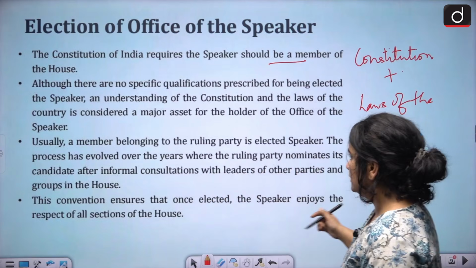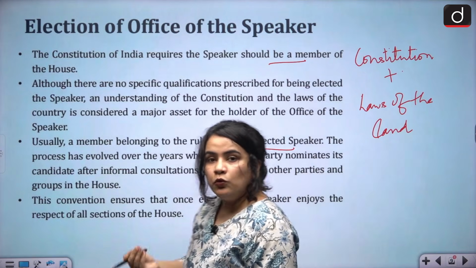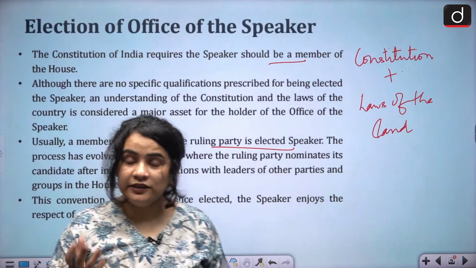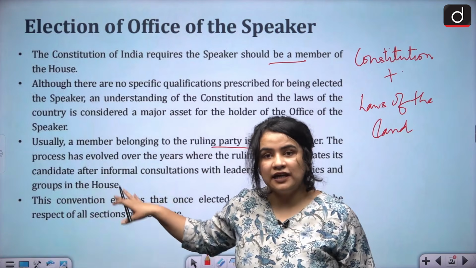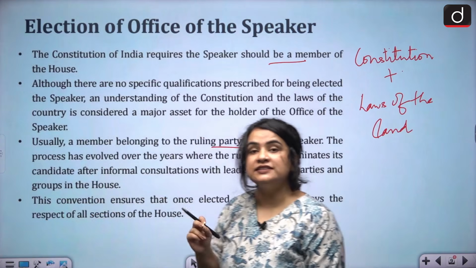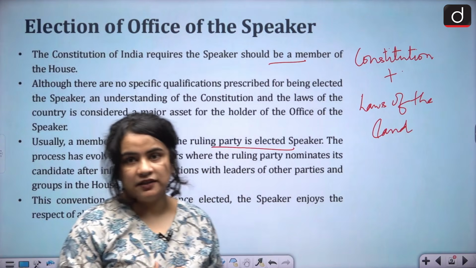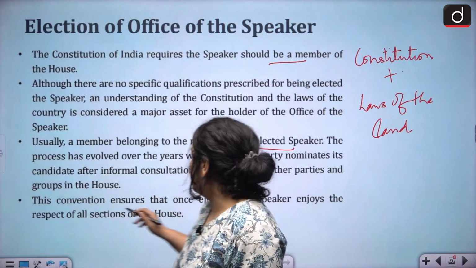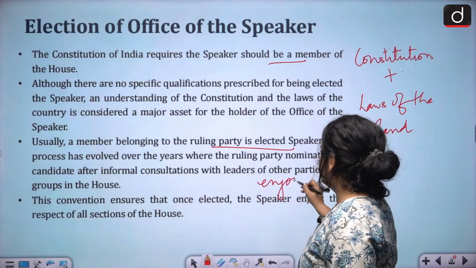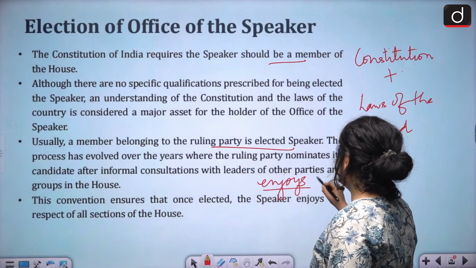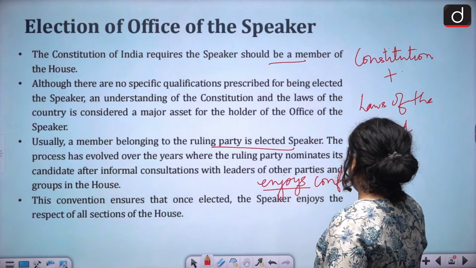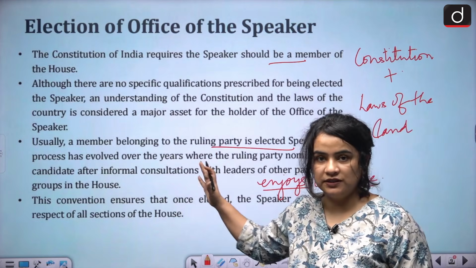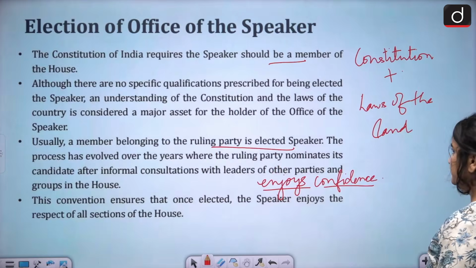Finally, usually, who is elected as the Speaker? A member of the ruling party. And how is he or she elected as a Speaker? It is done so through informal consultations with other parties and groups in the House. And this is done so that the Speaker enjoys the confidence as well as the respect of all members. Hence, there are widespread informal consultations before this post is decided upon.